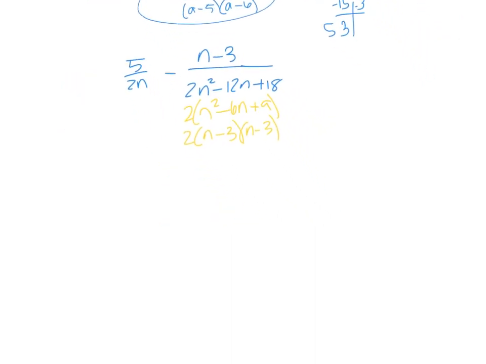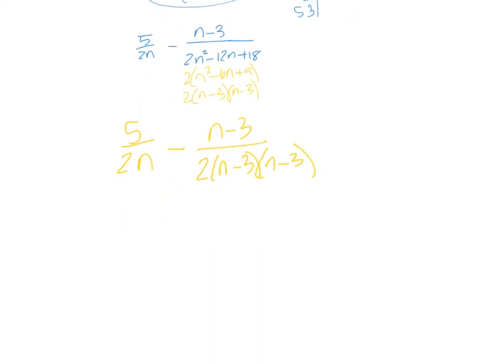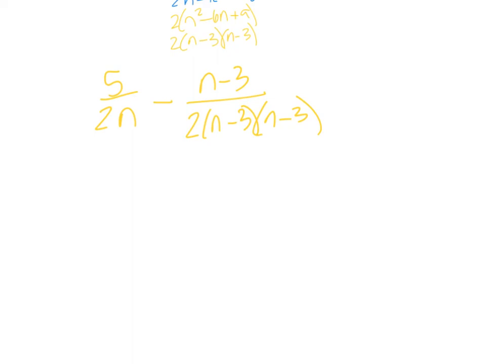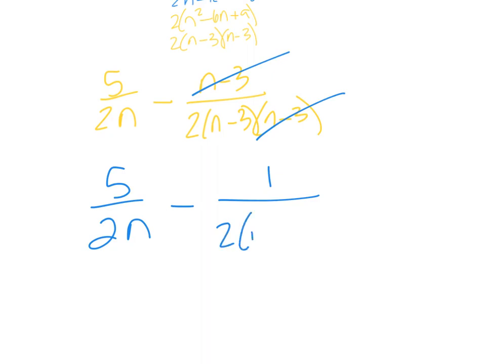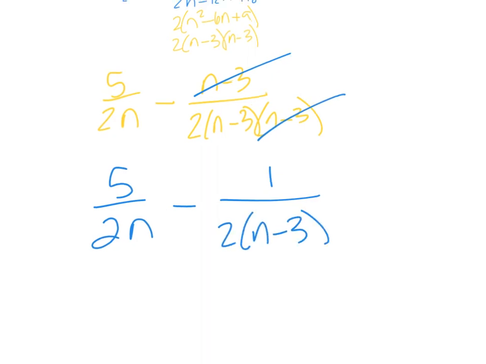So I'm going to do 5 over 2n minus n minus 3 over 2 times n minus 3, n minus 3. From here, because we haven't changed our denominators around, we can simplify to make our lives easier. I can cancel those n minus 3s out. That's why I like to factor everything first, so I can try to cancel expressions out. So it's going to be 2 times n minus 3 in the denominator.